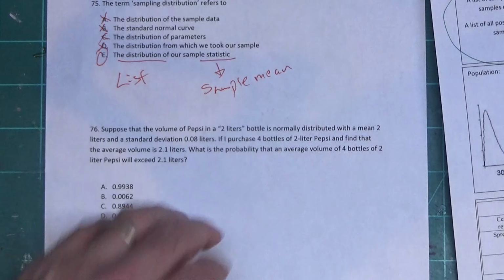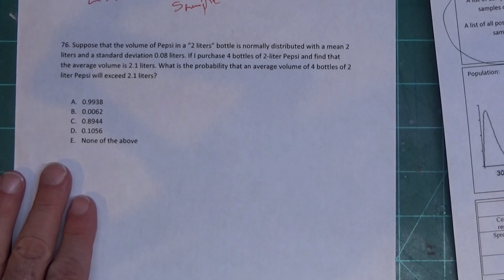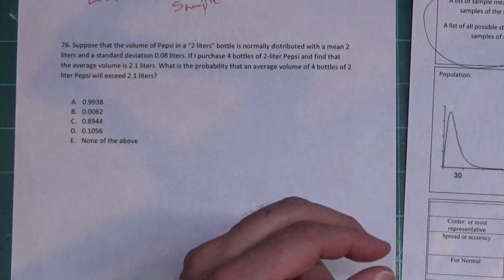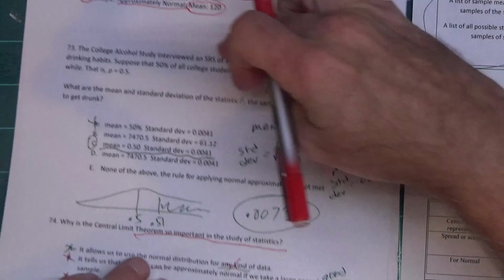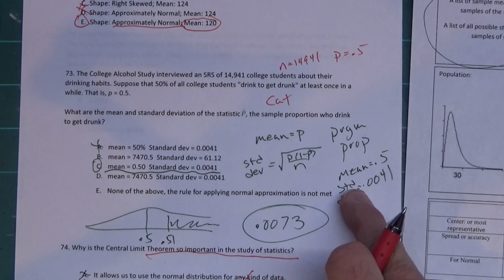Okay? Now this last one down here, this is using math. There are 2 types of math with the central limit theorem. One is categorical, which we did on this one, problem 73, where we found the mean and standard deviation with program PROP.